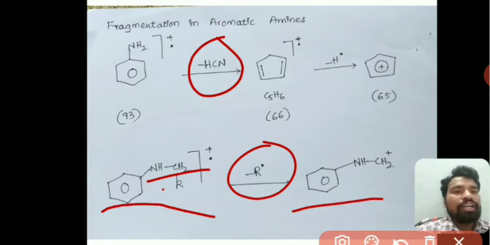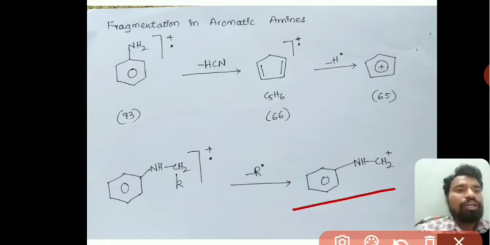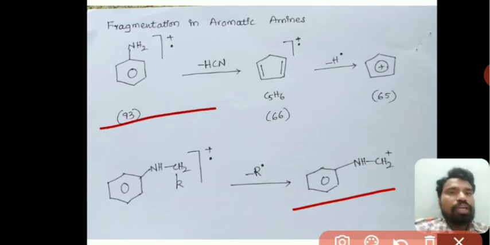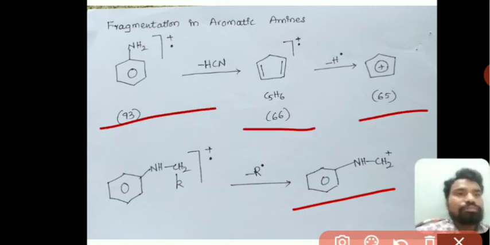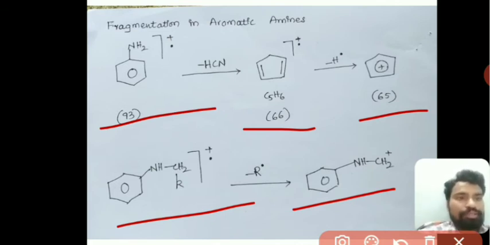If it is R, the R radical is removed, so automatically you get NHCH2+. This is the fragmentation process in aniline and in the case of alkyl substituted aniline.